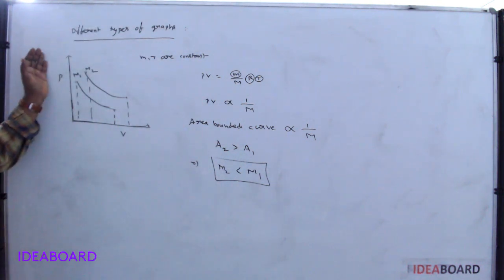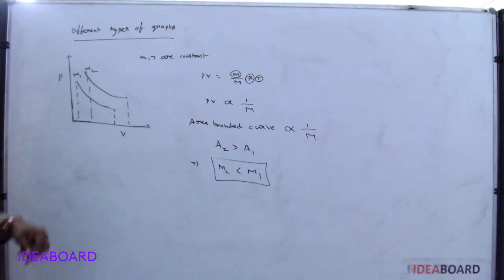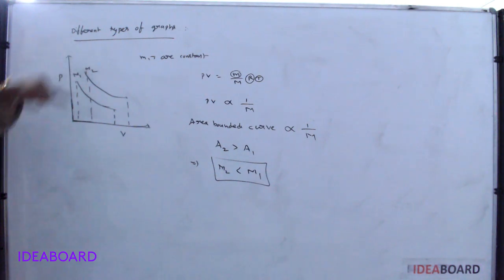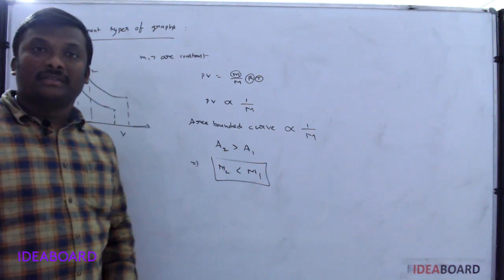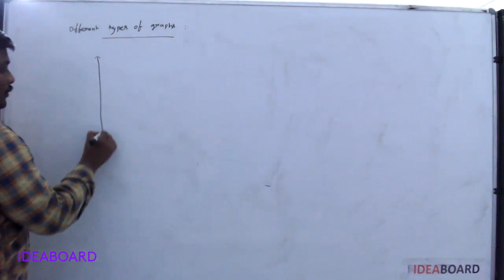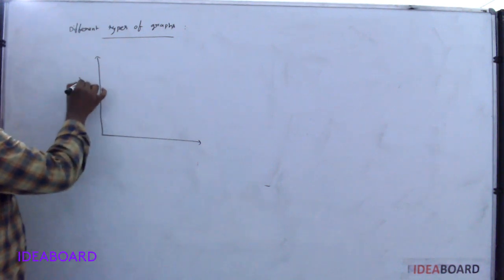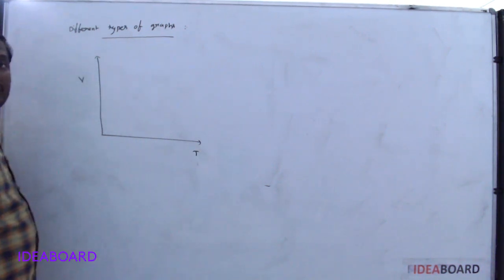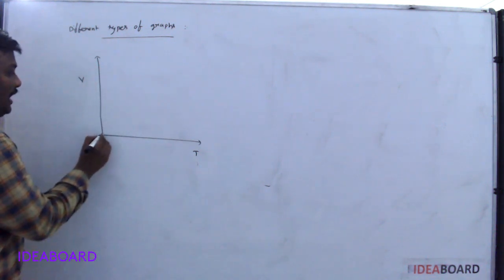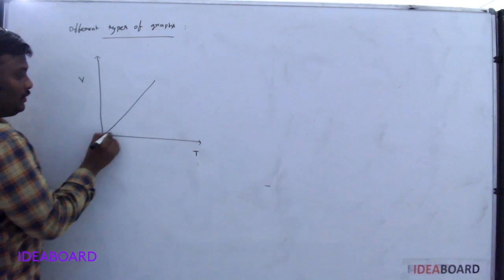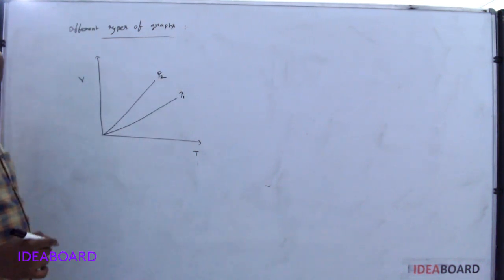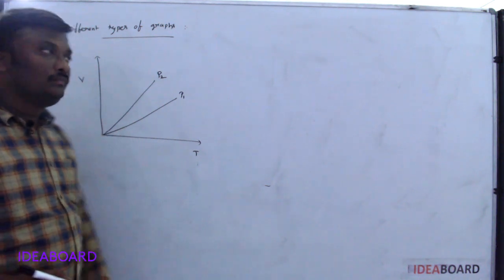So we always take the P and V graph, but here some physical quantities change. Based on this, the relations will also change. Suppose we are considering the graph between volume and temperature. Previously I considered pressure and volume. Now I am considering volume and temperature, and there are two graphs. One is related to P1, another one is related to P2. What is the relation between P1 and P2?